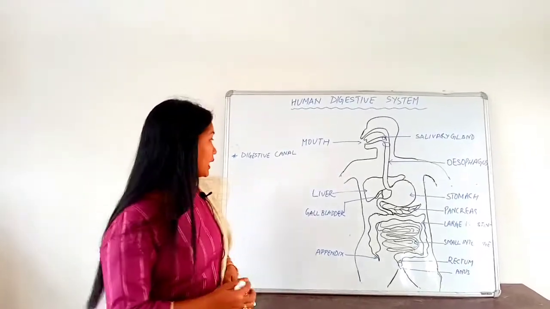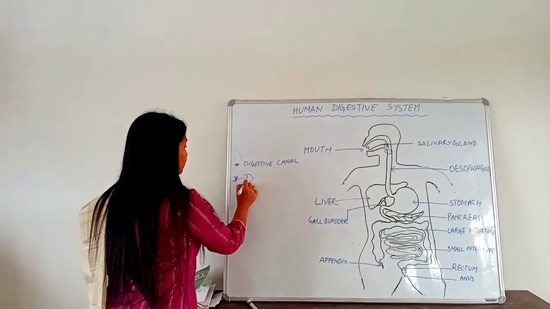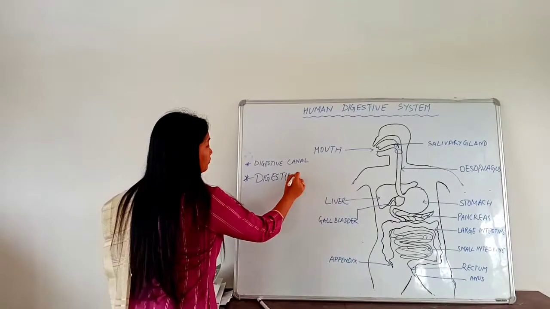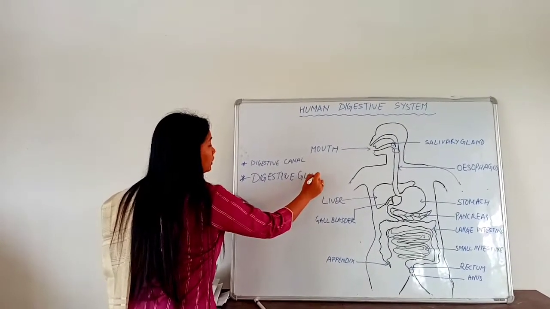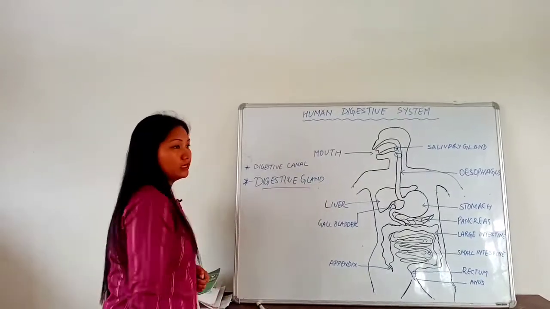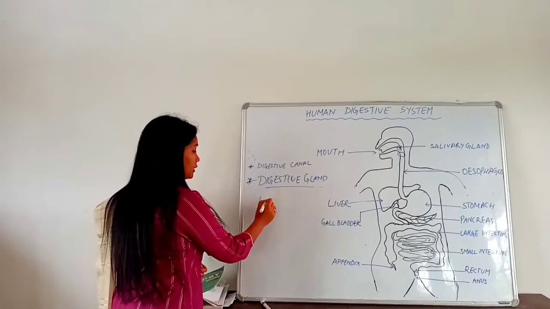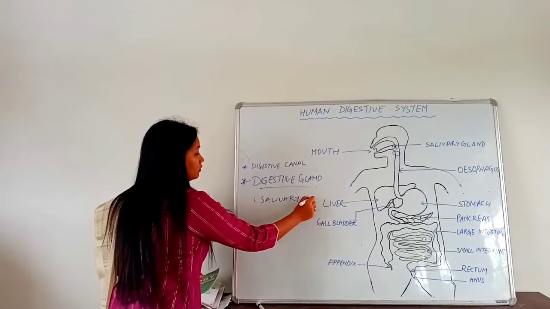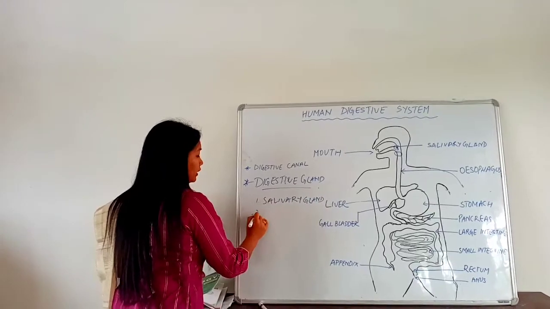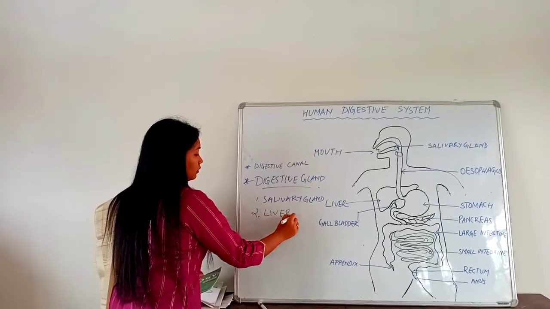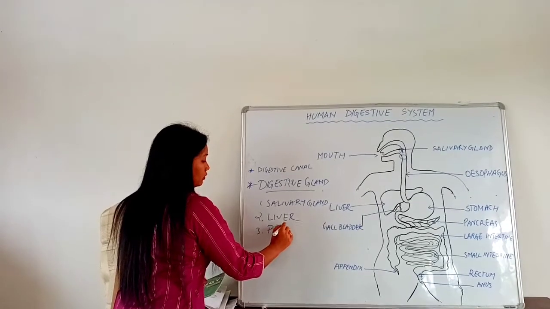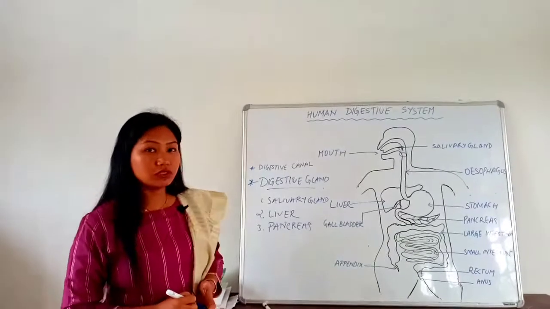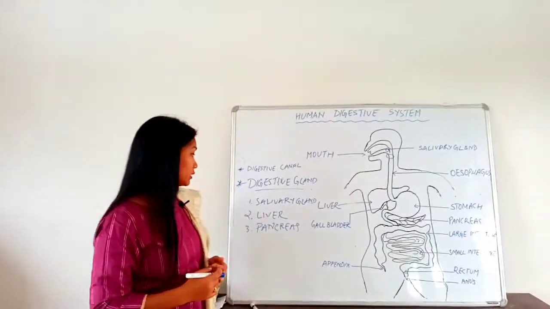Next we have the digestive glands, and we have three major digestive glands, that is salivary gland, liver, then pancreas. These are the three major digestive glands that we have in our digestive system.